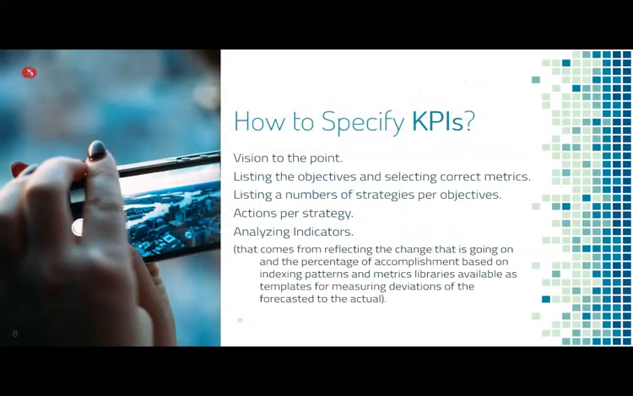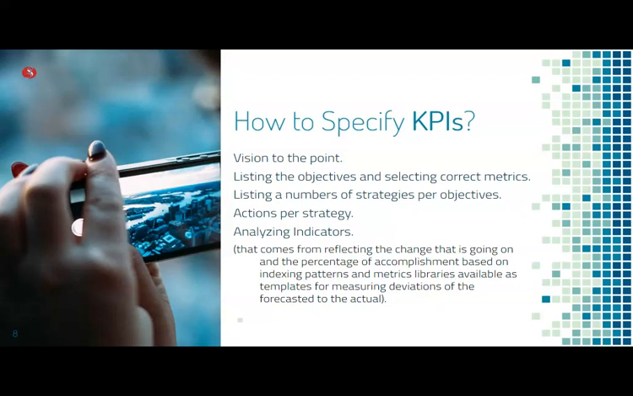How to specify KPIs? There should be a vision which is to the point, listing the objectives and selecting correct metrics, and listing a number of strategies per objective. We need to take action per strategy, or forecast action per strategy. Now analyze the indicators. That comes from reflecting the change that is going on and the percentage of accomplishment, based on indexing patterns and metrics libraries available as templates for measuring the deviation of the forecast from the actual. So basically, objective, strategy, forecast, and action-driven process are the main essence of this KPI application.